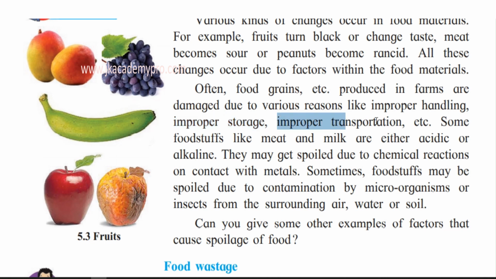Then improper transportation. What is transportation? When the food is taken out from the farms to the markets, that is called transportation. They are transported in trucks and other vehicles, sometimes trains and even planes are used to transport such food. And if they are not properly transported, that is, maybe they are kept in the open, out in the sun, or maybe in the rain, the food can get spoiled at this time also.